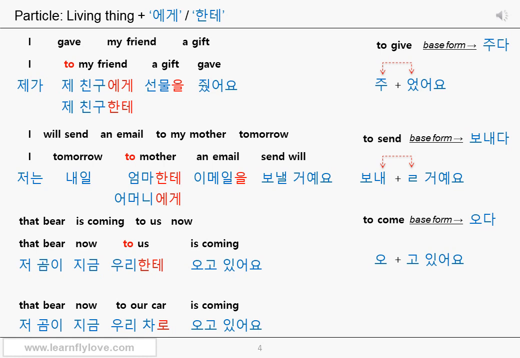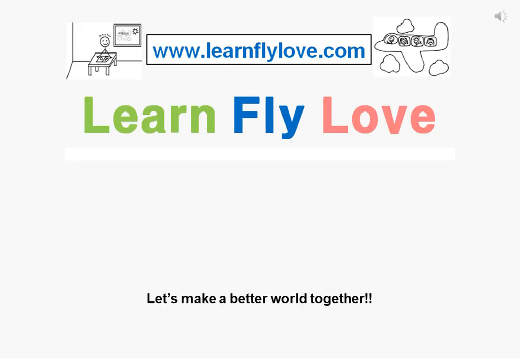One last thing. Amazingly, you can combine 에게 and 한테 and (으)로, and it becomes 에게로 or 한테로. It is still used only for living things. Let's use 한테로 for the first sentence. 저 곰이 지금 우리한테로 오고 있어요. Okay? Great. This is the end of lesson 4 part 6.